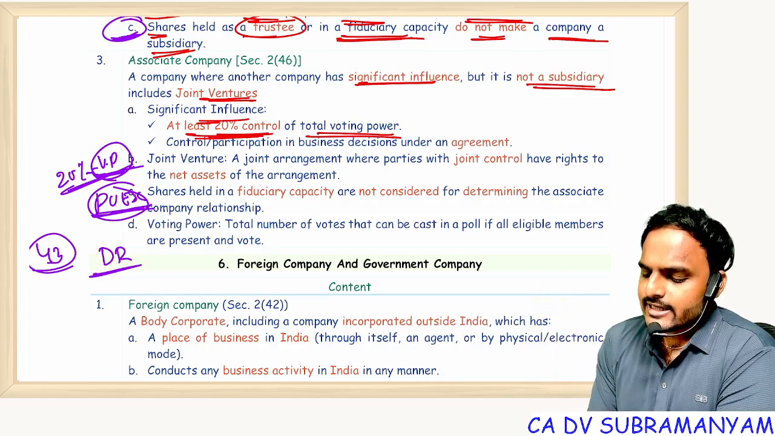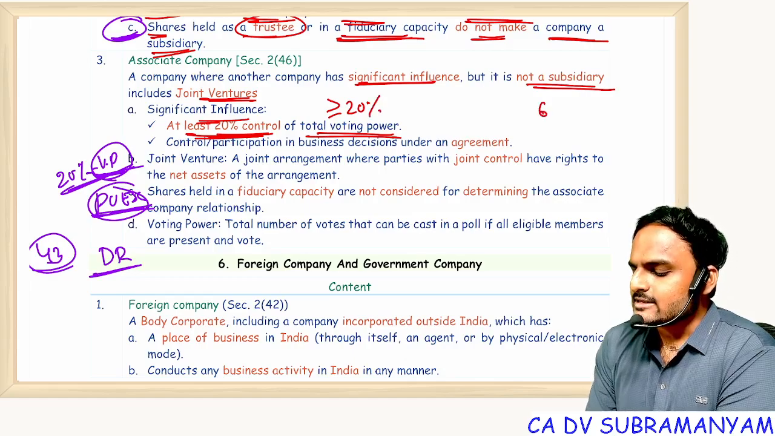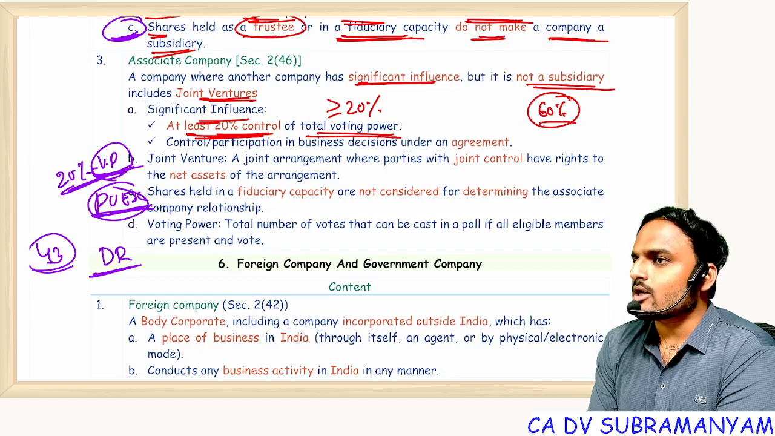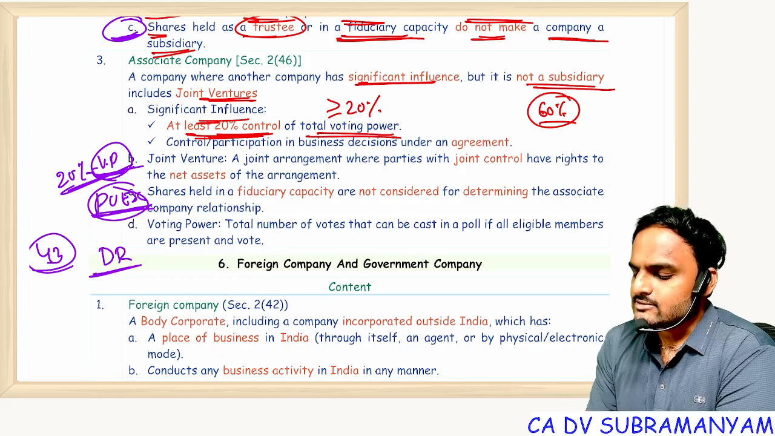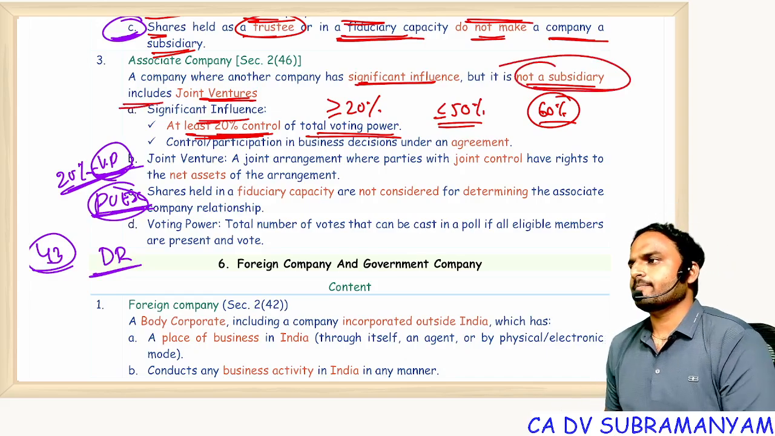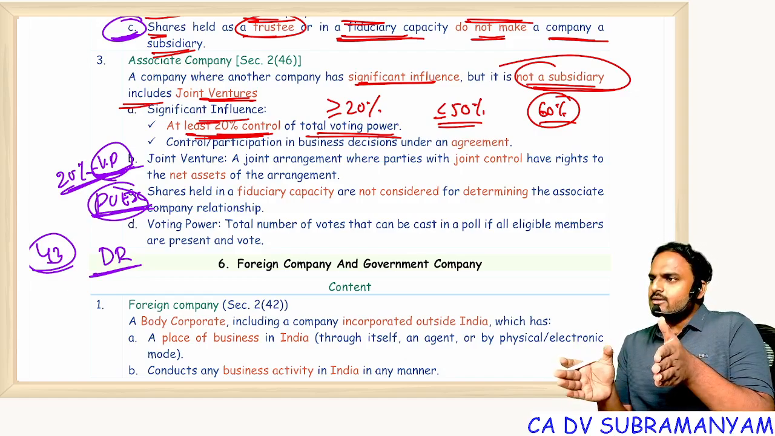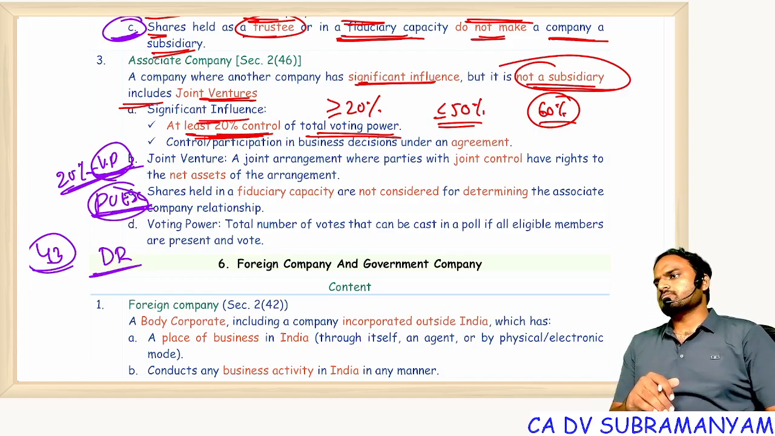The doubt is, sir, at least 20% means greater than or equal to 20. Suppose if it is 60, then will it also become an associate? No. Subsidiary is different, associate is different. That's why they restricted the definition up to 50%. How? They wrote clearly, not a subsidiary. That means any control between 20 and 50 is an associate company. Everyone?